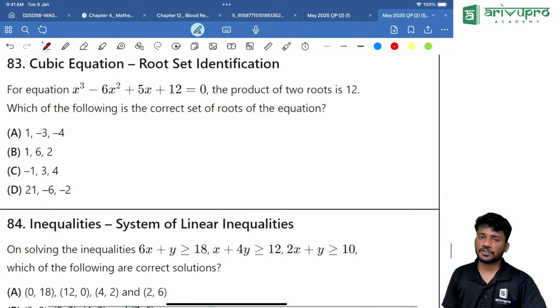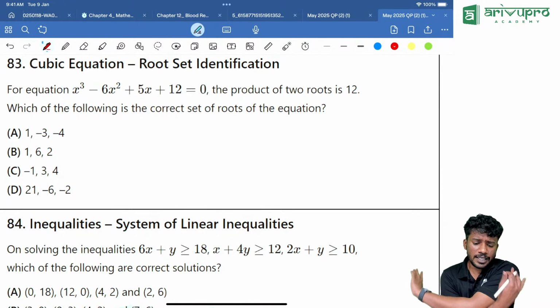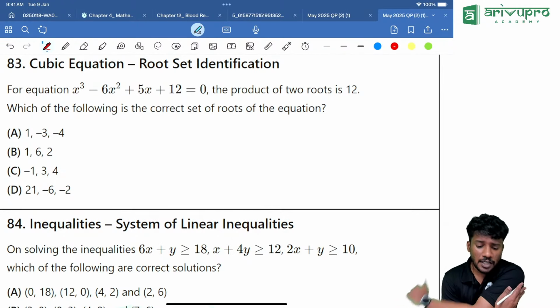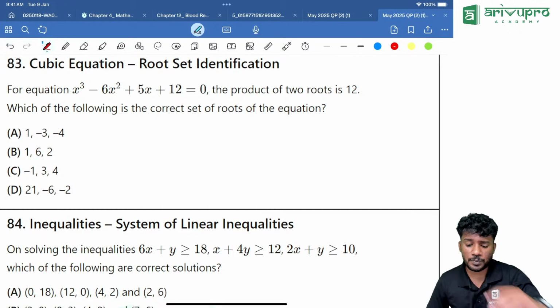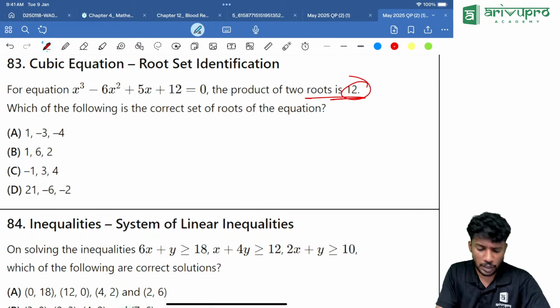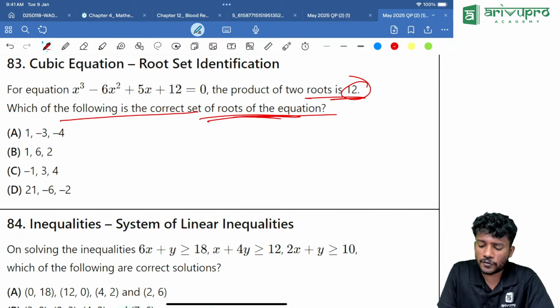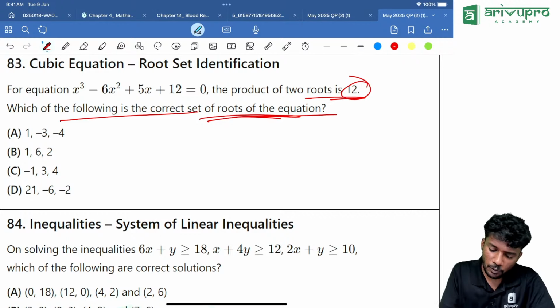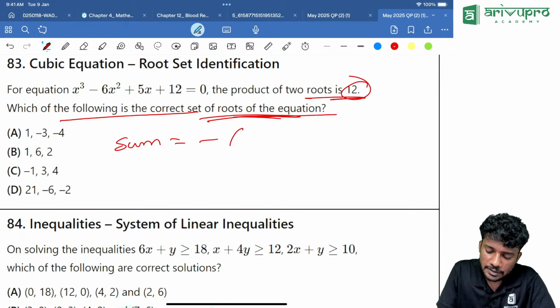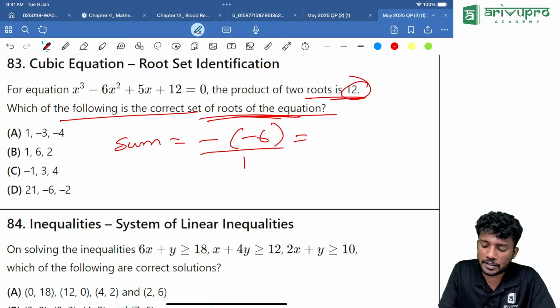Another easy question from quadratic equation. Now a cubic equation based question. For the equation x cube minus 6x square plus 5x plus 12 is equal to 0, the product of the two roots is how much? 12. And which of the following is the correct set of roots for the equation? Now, sum of the roots is how much? Sum is equal to minus coefficient of x square, that is minus of minus 6 divided by coefficient of x cube, that is equal to 6.